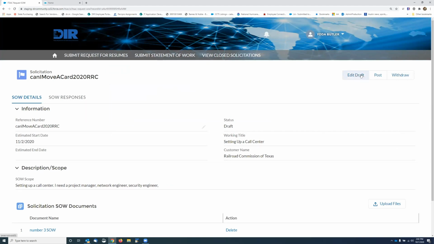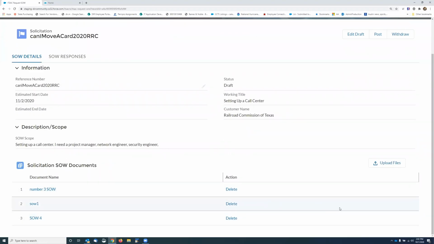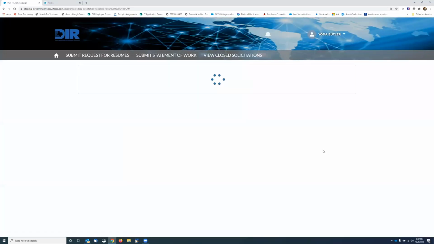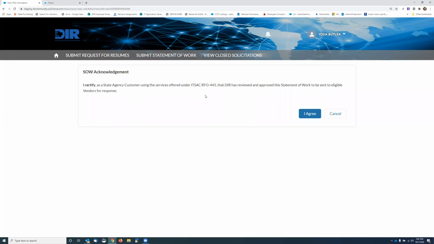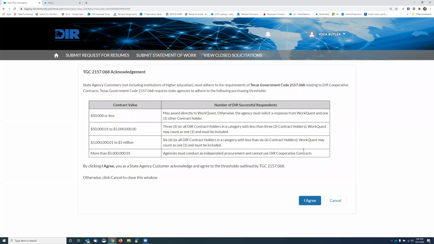Again, I can edit this, but there's not much to edit because the only fields I have are the start and end date and a description, a scope. Or I could remove files if I needed to. I can delete files and add new ones. I'm going to post. And here, you have to certify at this point that you've already gone through the statement of work process with DIR. And all state agencies, not including higher ed, must have SOWs reviewed by DIR per the Texas Government Code.